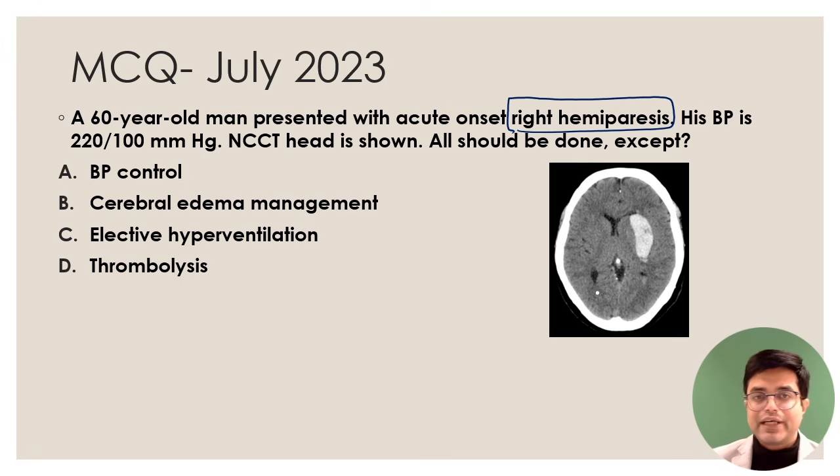Hemorrhagic and ischemic, right? So what is here? BP is 220/100. So first clue is hypertension present. NCCT is showing hemorrhage in the patient in the basal ganglia putamen region. So what type of stroke has happened? It is a type of hemorrhagic stroke in the patient. So hemorrhagic stroke has happened, right?